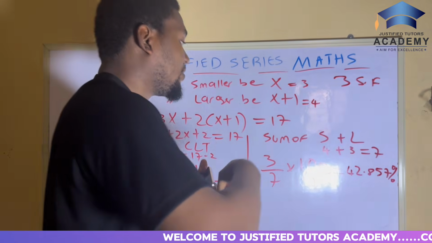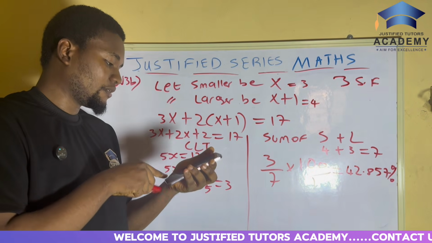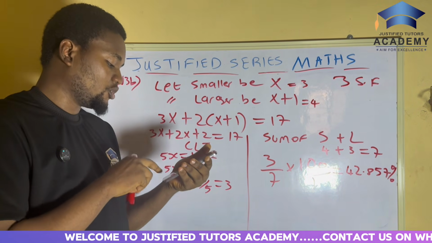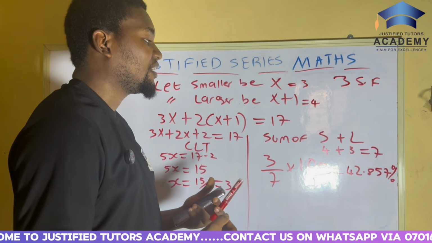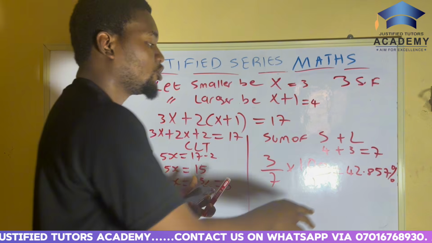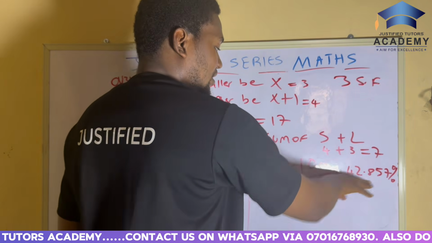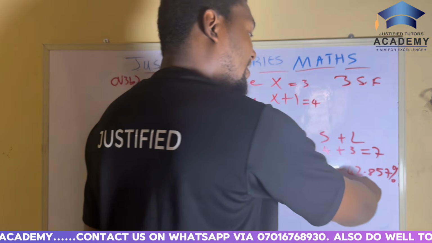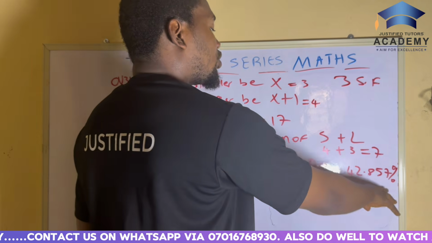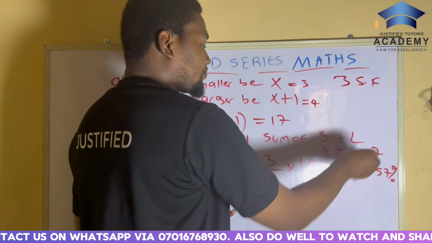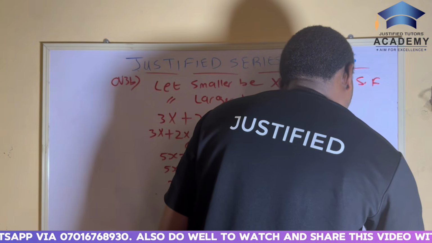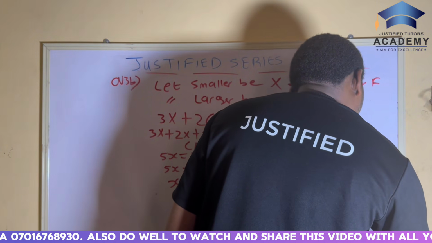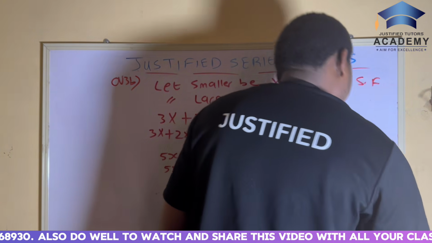42.857%. But now your question is asking you to find the percentage correct to what? To 3 significant figures. When you hear 3 significant figures, it means just take 3 numbers here. This one now is a 5. To make it 3 significant figures, we approximate. So approximating it now, we have 42.9%.